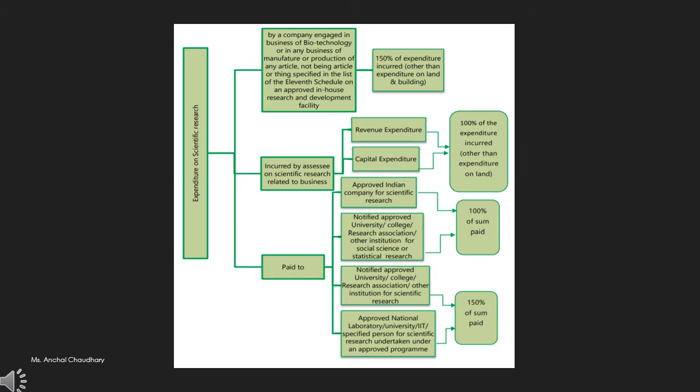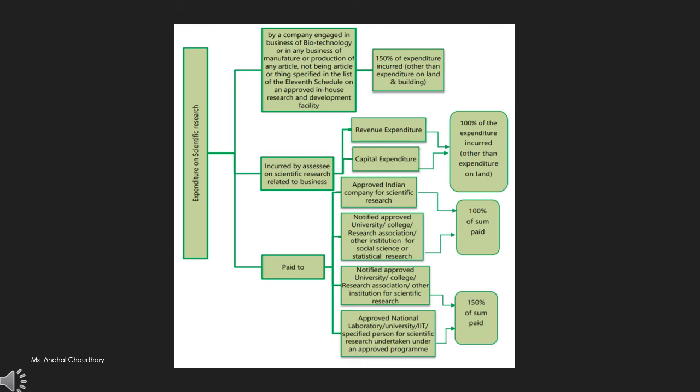If that expenditure on scientific research is allowed by a company engaged in a business of biotechnology or in any business of manufacture or production of any article, so in that case it will be 150% of expenditure incurred. Suppose expenses which is given in your examination, that in a question it has been mentioned that expenses on scientific research is 1 lakh, so you will get a deduction of 1 lakh 50,000 as it is given in the 150% of expenditure in first case.